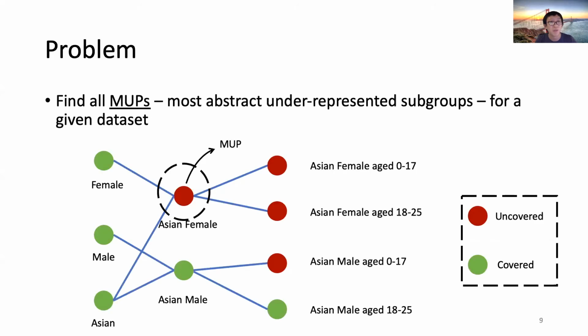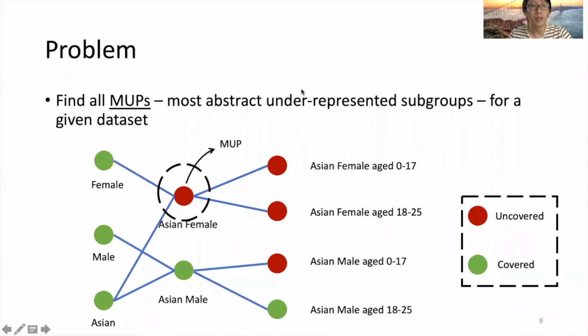So the ultimate problem for MithraCoverage is to find all MUPs, aka more abstract underrepresented subgroups, for a given dataset. Note that the child patterns of these MUP patterns are also uncovered but will not be discovered and reported, because abstract patterns, aka patterns with fewer deterministic values, are more critical issues than specific uncovered patterns, aka patterns with more deterministic values. With these concepts in mind, let's now look at the demo.